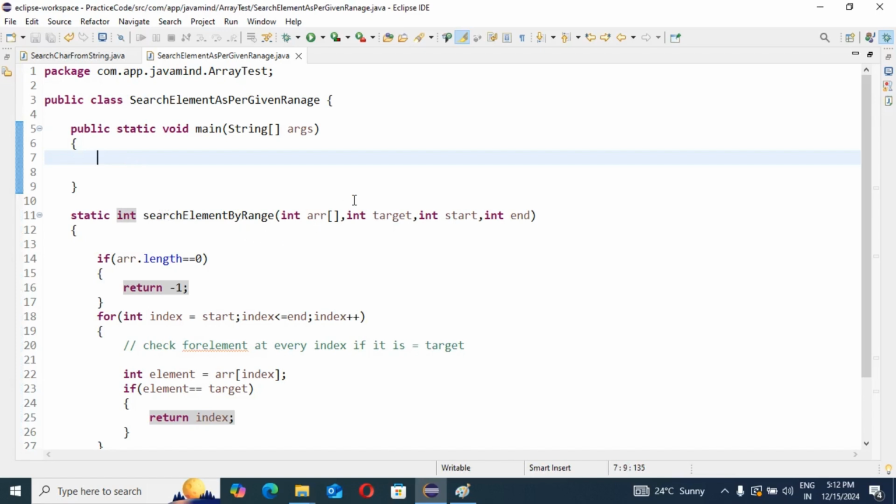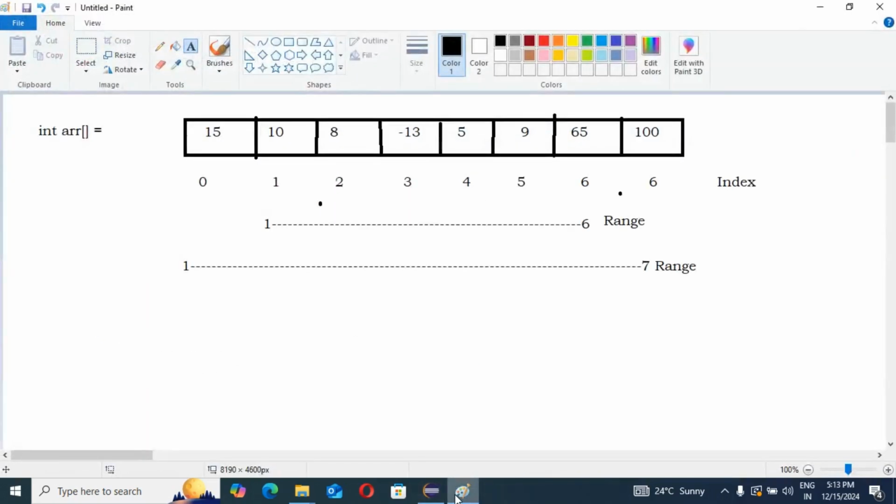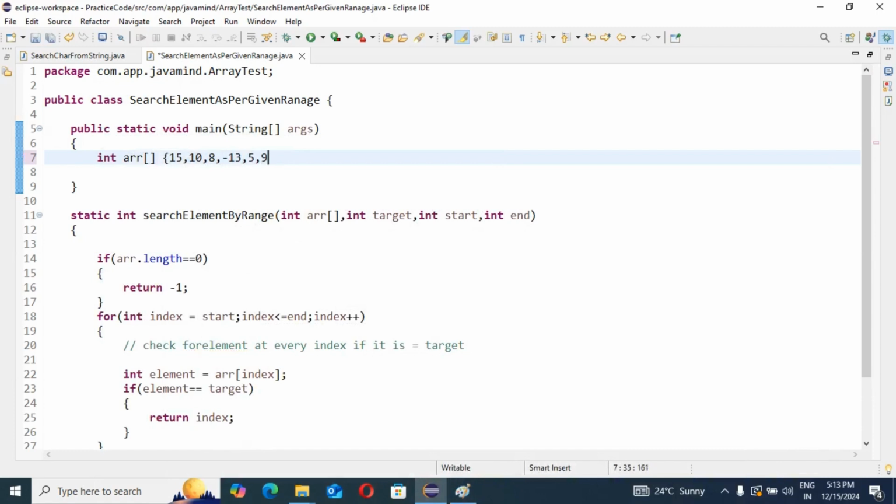For calling this method, we should first have the input: int arr, and in this we can pass our values: 15, 10, 8, -13, 5, 9, 65, 100. This is our input array.